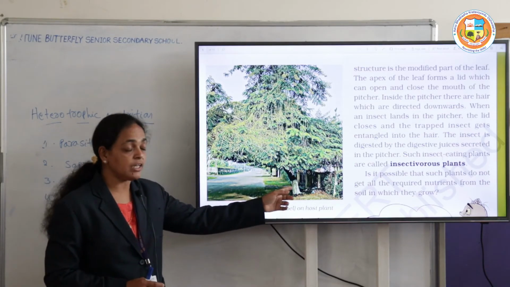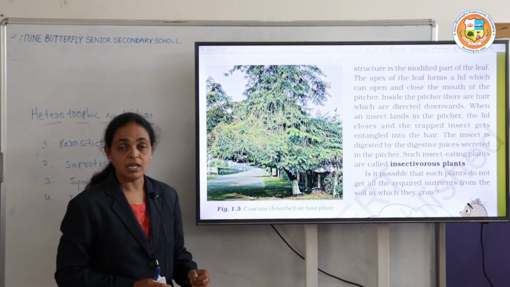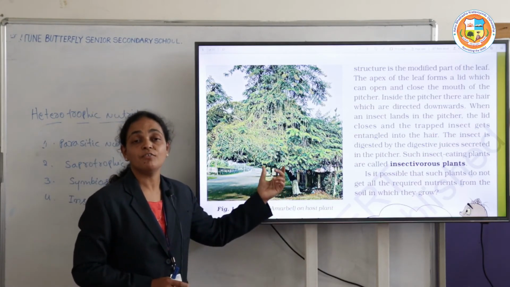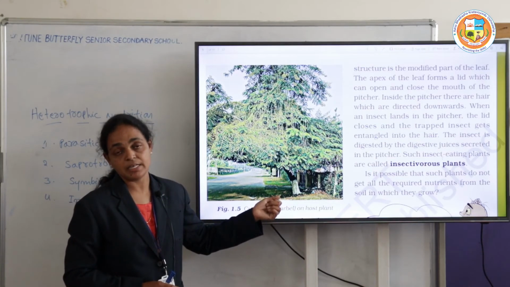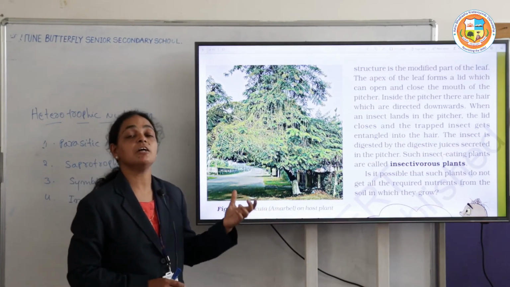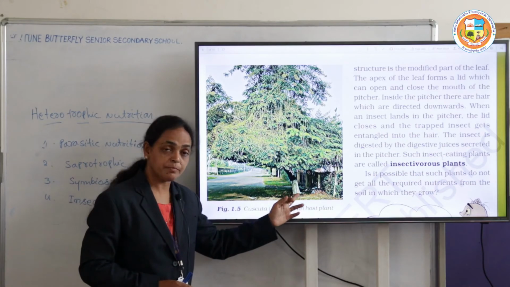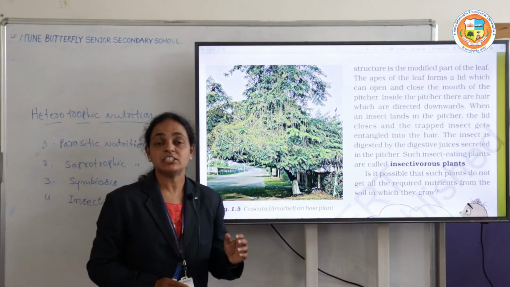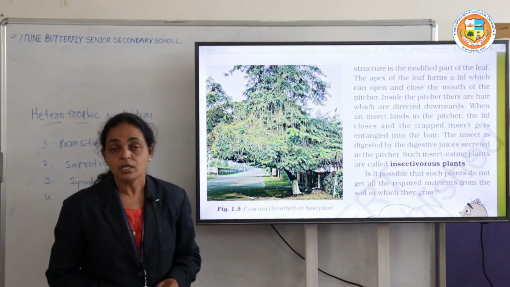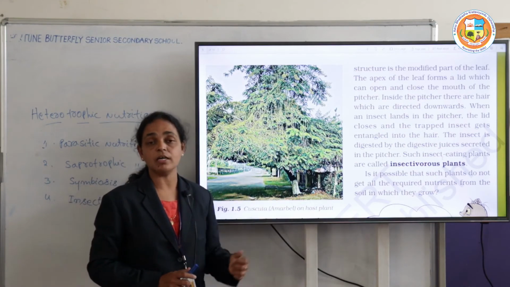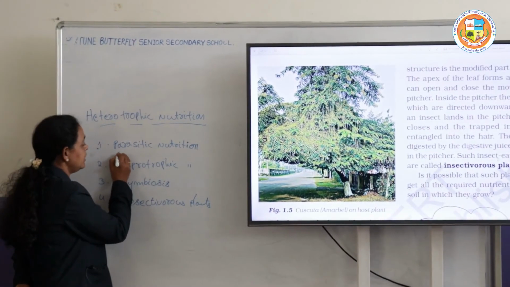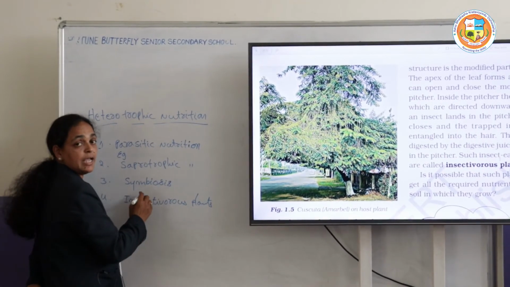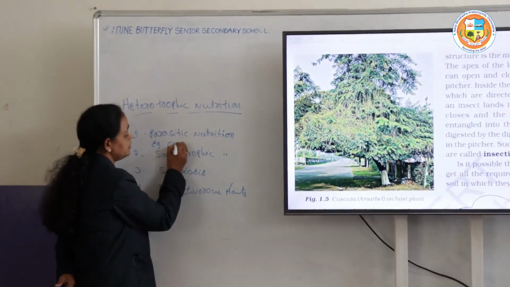This tree we call the host and the yellow wiry structure we call the parasite. It is obtaining complete food from the tree. This yellow wiry structure is Cuscuta, an example of parasitic nutrition.